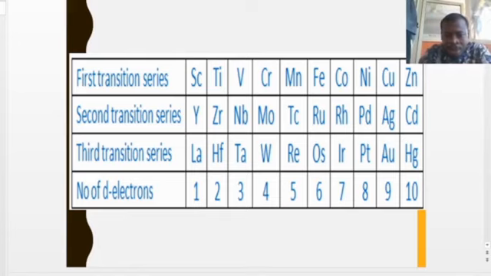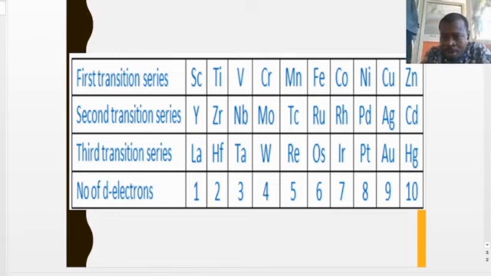Now we have scandium, titanium, vanadium, chromium, manganese, iron, cobalt, nickel, copper, and zinc. As a student of science, as a student of chemistry, it's quite important that you know how to recall these transition metals offhand from 21 at least to 30. I used to use an acronym for every student to recall this. The simple acronym could be Science Thesis Verdict Coil Masters in Congo Need Copper Zinc.